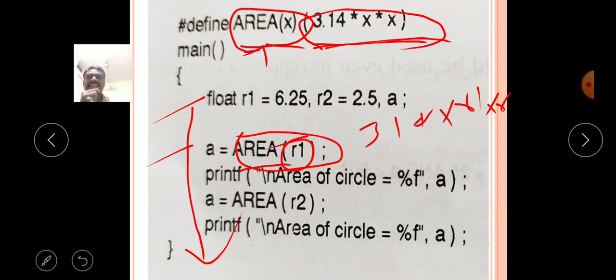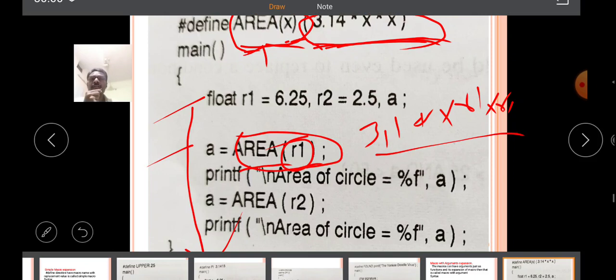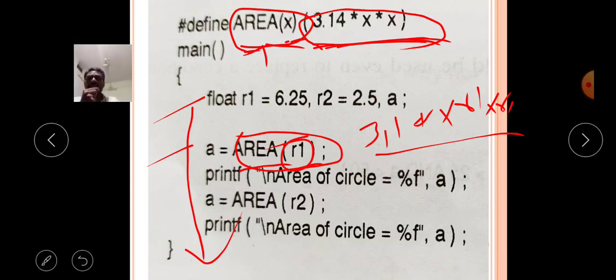Because if x is available, then it has to replace it with 3.14 x into x. So if r1 is available, simply it will be replaced as 3.14 r1 into r1. Now comes to the second line, no change. Third line.